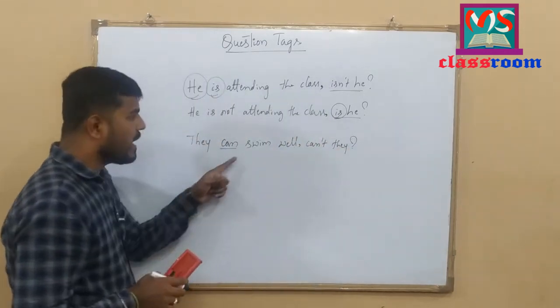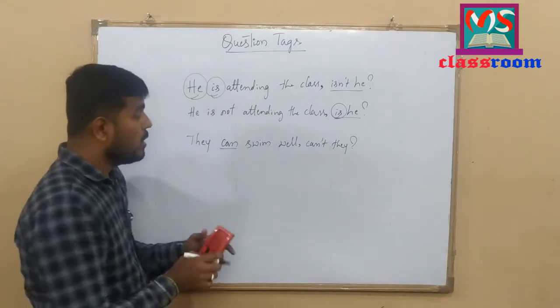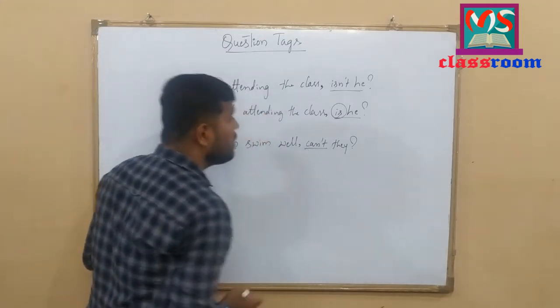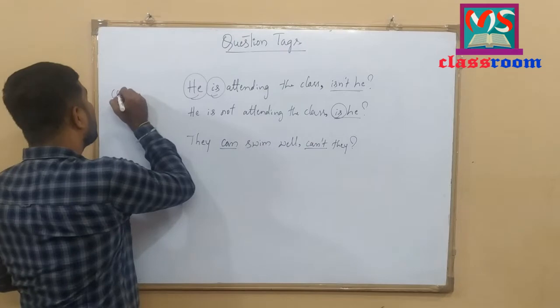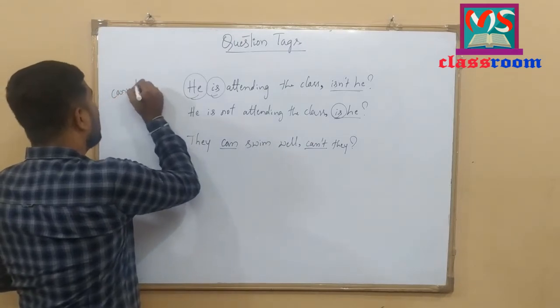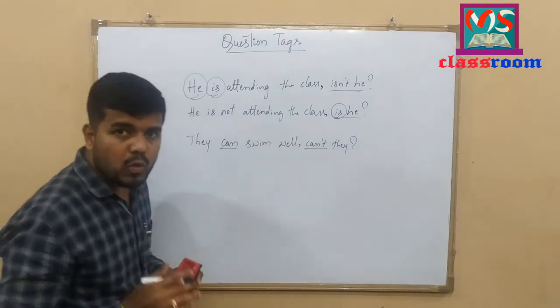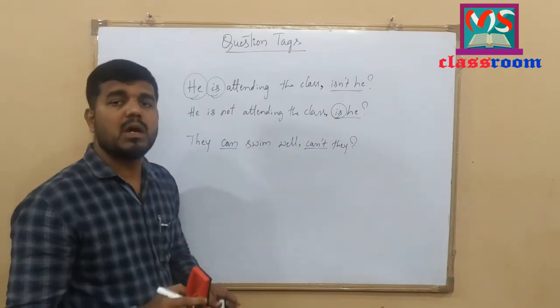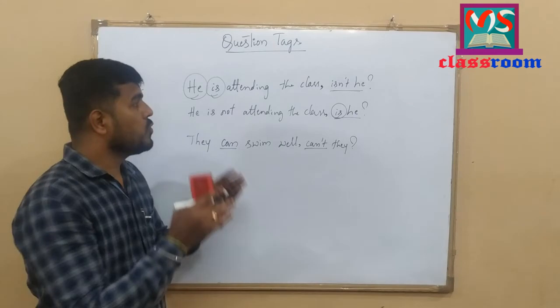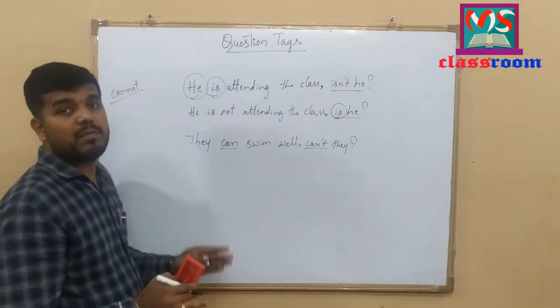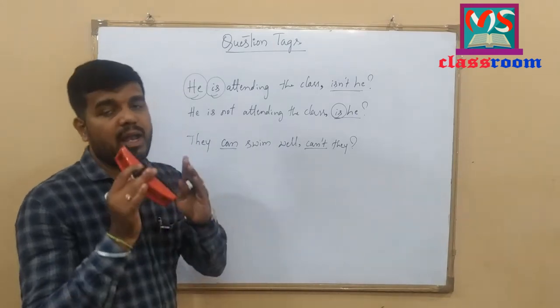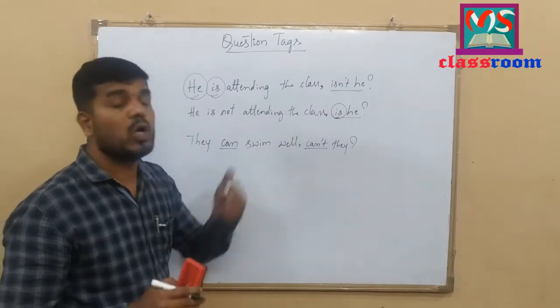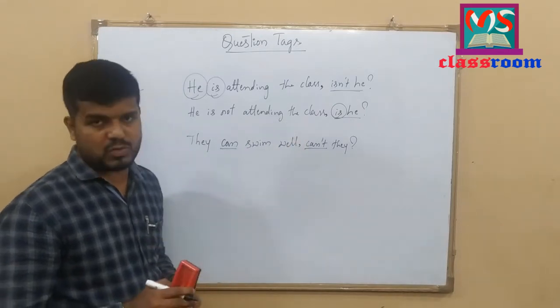Look at here. They can swim well, can't they? I have used the contraction of cannot. Whenever you add a question tag using helping verbs or modal auxiliaries, you should use the contraction of the negative auxiliaries or negative modal auxiliaries in the question tag. I hope you have understood this.